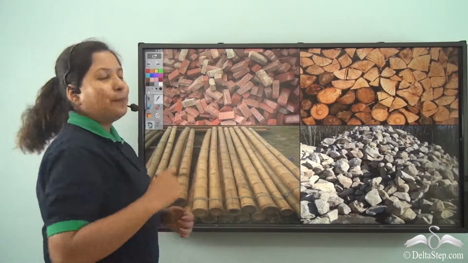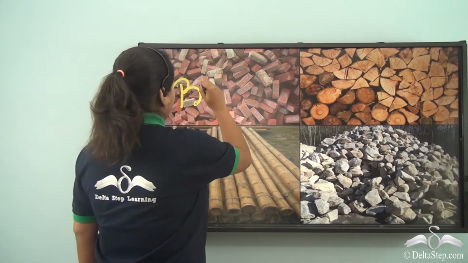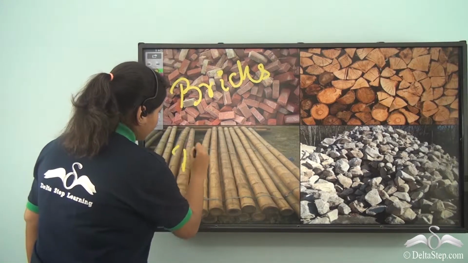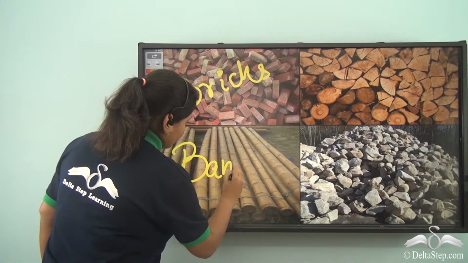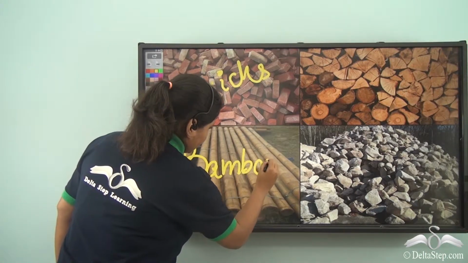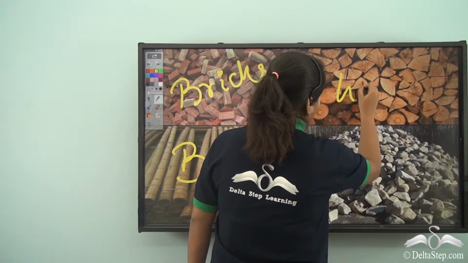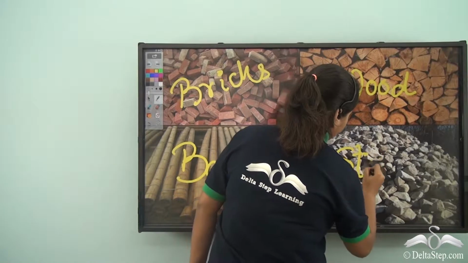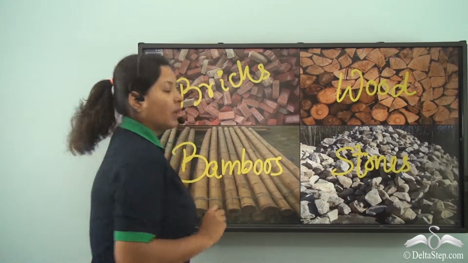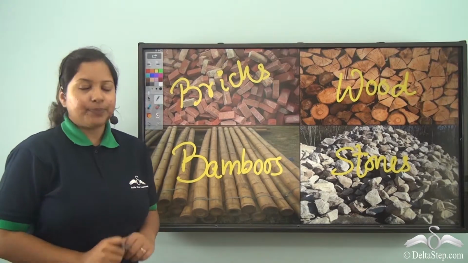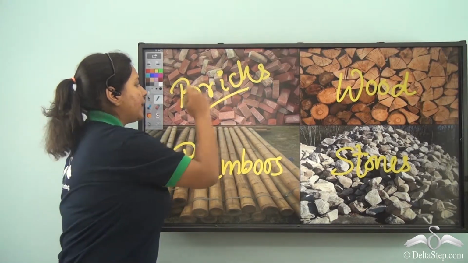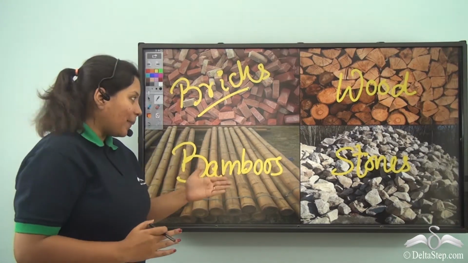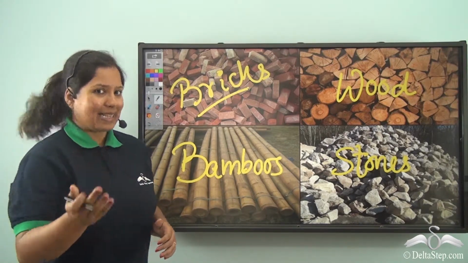So, these are the building materials. These are bricks. These are bamboos. These are wood. And these are stones. Now, you might have a question. Why don't we use only bricks to make our buildings or our homes? Well, because it depends on the area. How is it? Let's see.